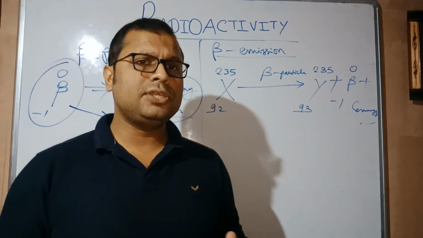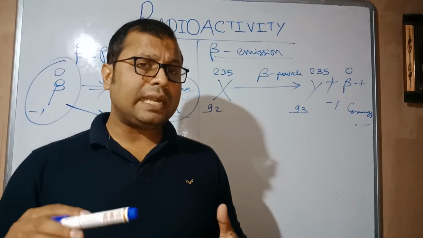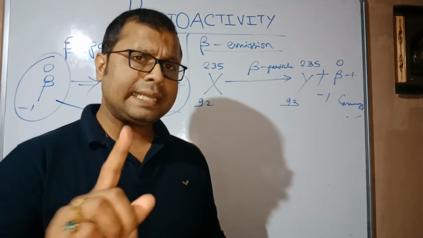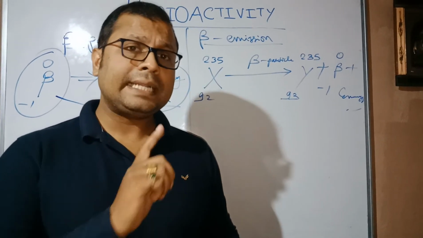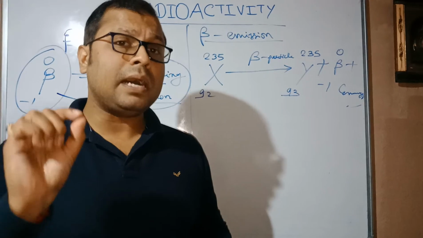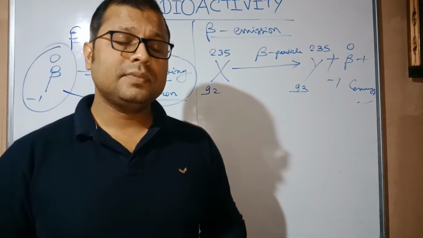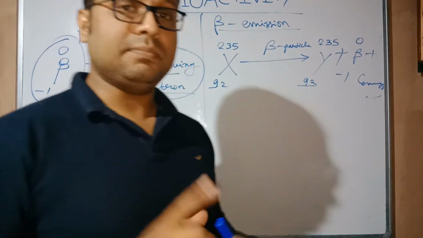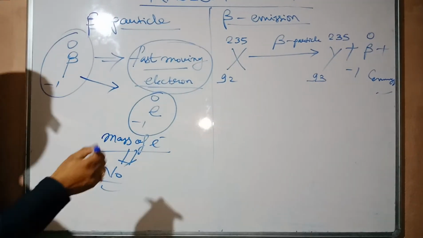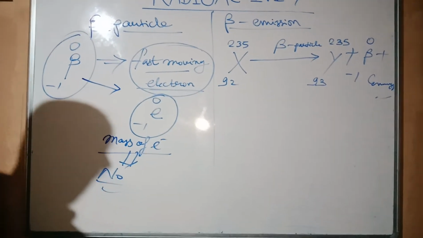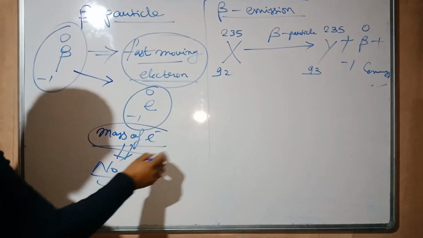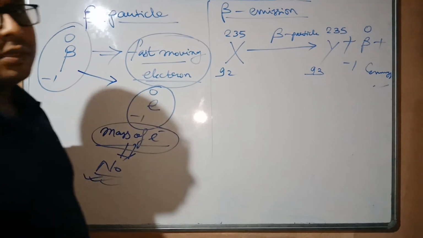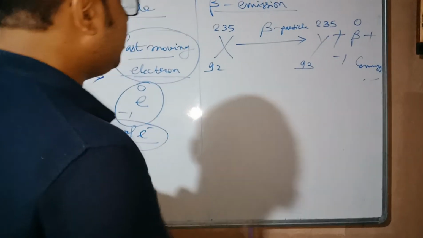But he said in his theory that when a particle moves at a very high speed, near the speed of light, that particle's mass can vary. Strange but true. Hence a fast moving electron cannot have a constant mass, and hence we cannot go for its mass. Clear?